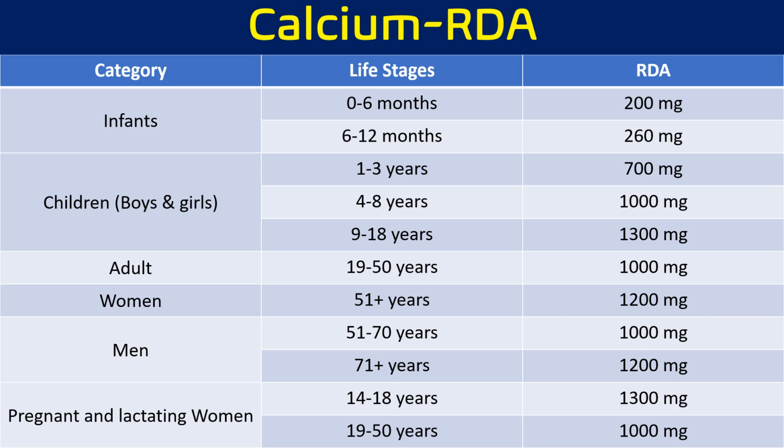So in normal infants, 0 to 6 months of age, 200 mg; 6 to 12 months of age, 260 mg. Boys and children from age group 1 to 18 years, 700 to 1300 mg. In adults, 19 to 50 years of age, 1000 mg. Women, 50 plus years, 1200 mg, because they normally have osteoporosis, so it is slightly higher.